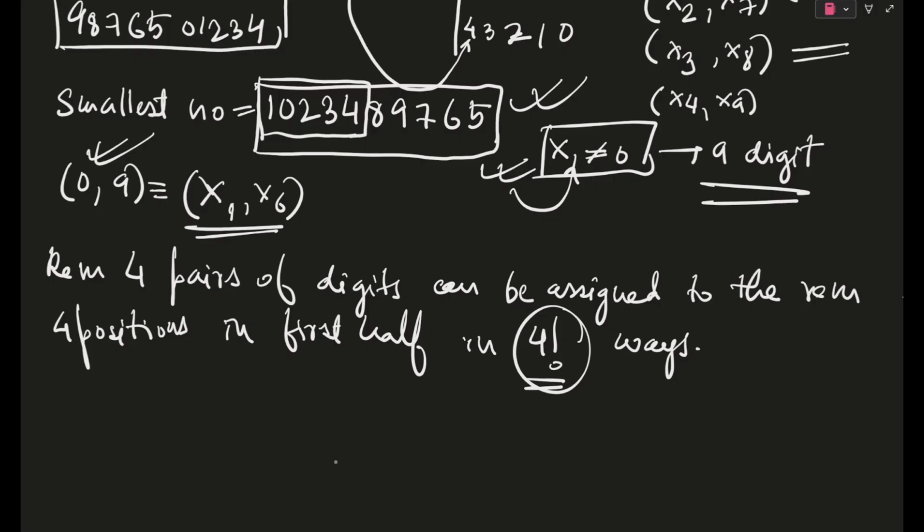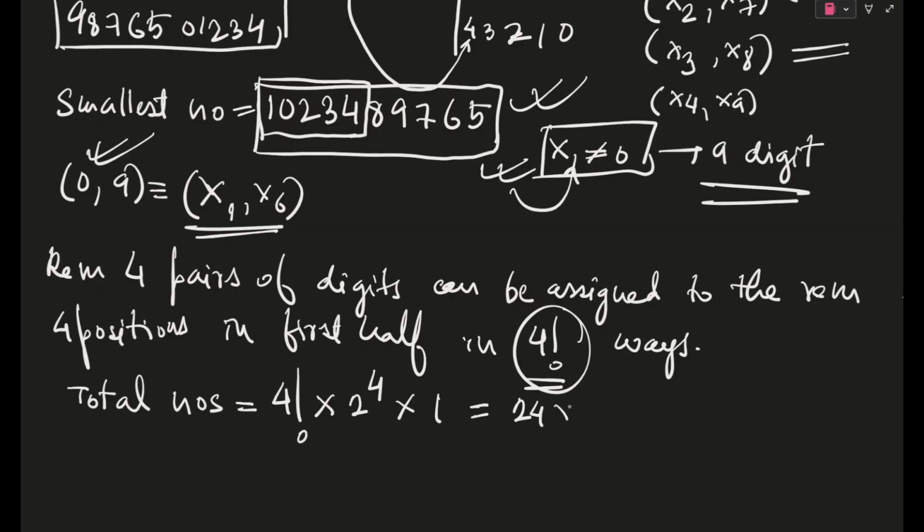And one more thing also. If I find out the total numbers, 4 pairs of digits can be rearranged in 4 factorial ways, but in the pairs, you can also swap between the digits. So 2 power 4 also comes in. And this is 1, so I multiply by 1. So 4 factorial into 2 power 4, I guess 24 into 16. So this comes out to be 384.